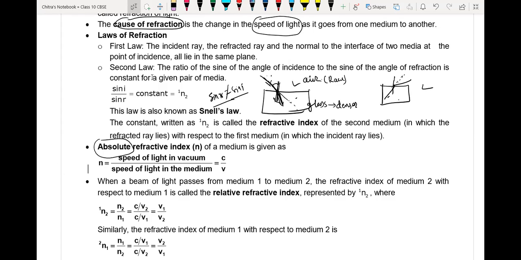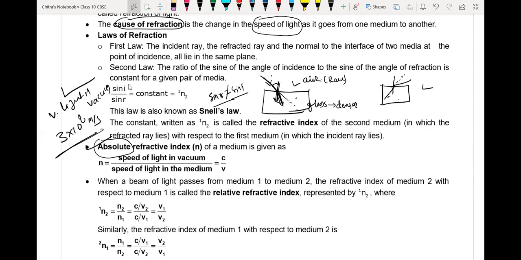Not air. The speed of light in vacuum, which is 3 into 10 to the power 8 meters per second. This is the velocity of light in vacuum. For absolute refractive index, we have to calculate the value using this only.